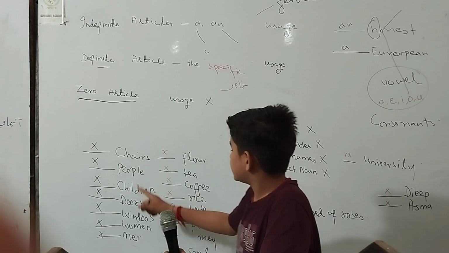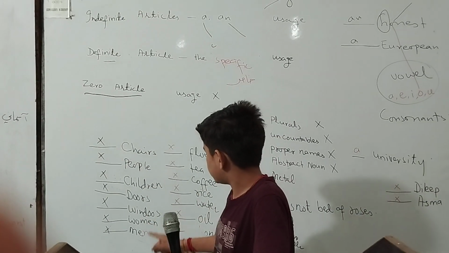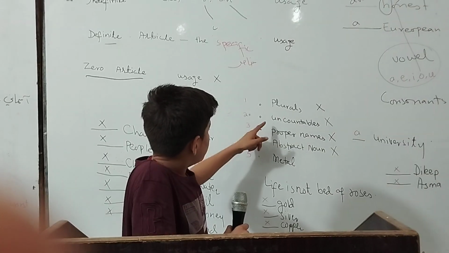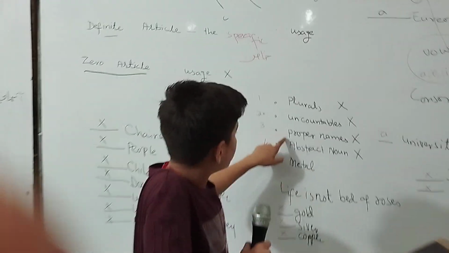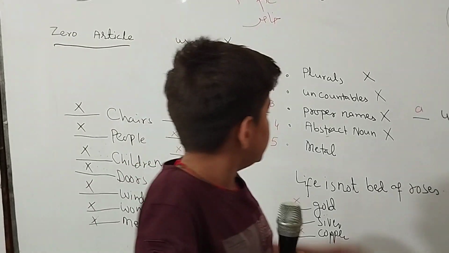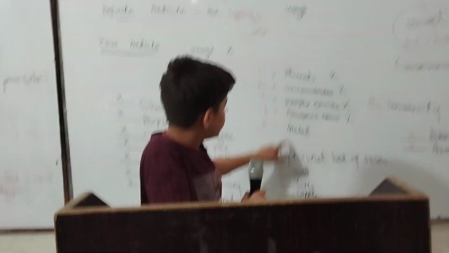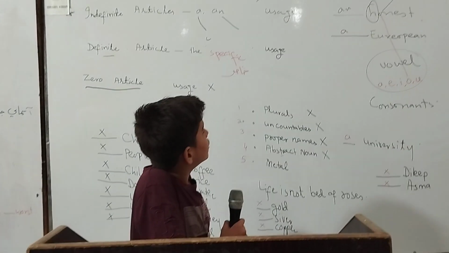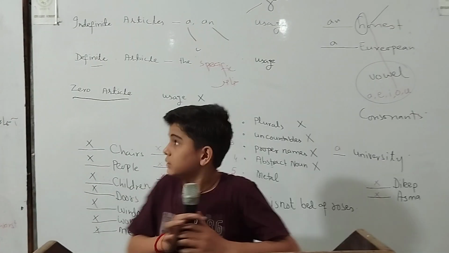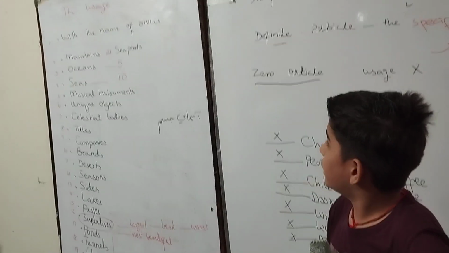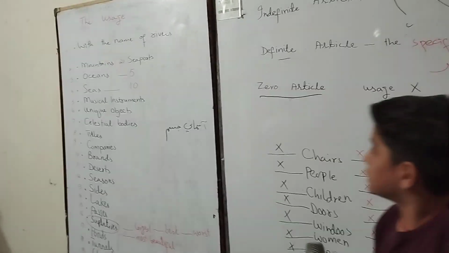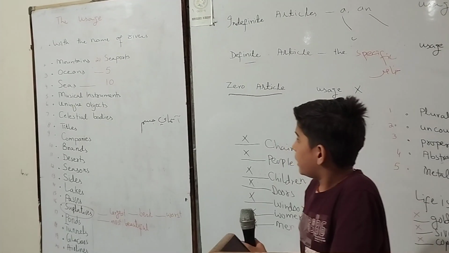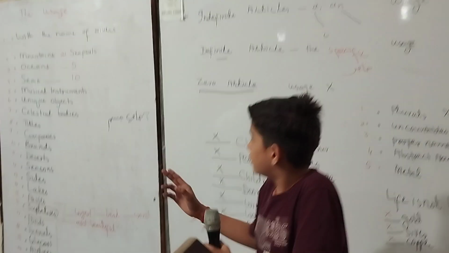Chairs, people, children, doors, windows, women, men. Second, plural, uncountable, proper noun, Sir Mamtaz Bhatti, etc. Abstract noun, material, an honest. And the is used with the river names, the Ganga, the river Indus, mountain, the oceans, sea, musical instrument, unique object. Thank you.